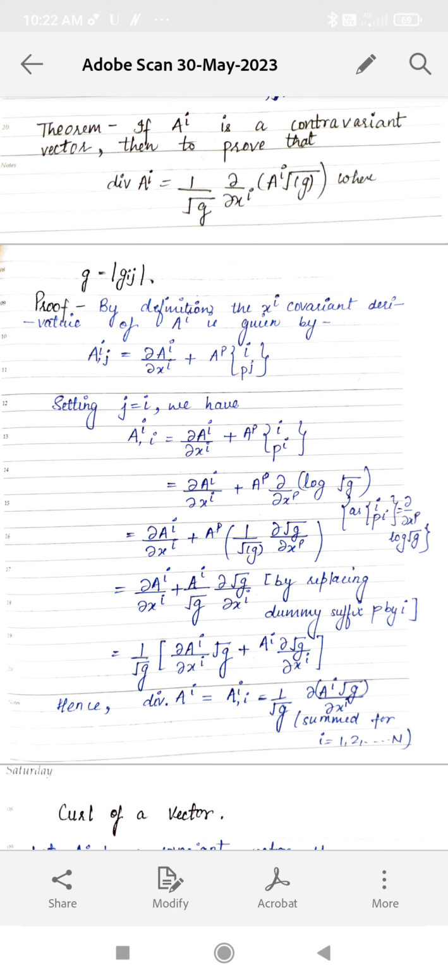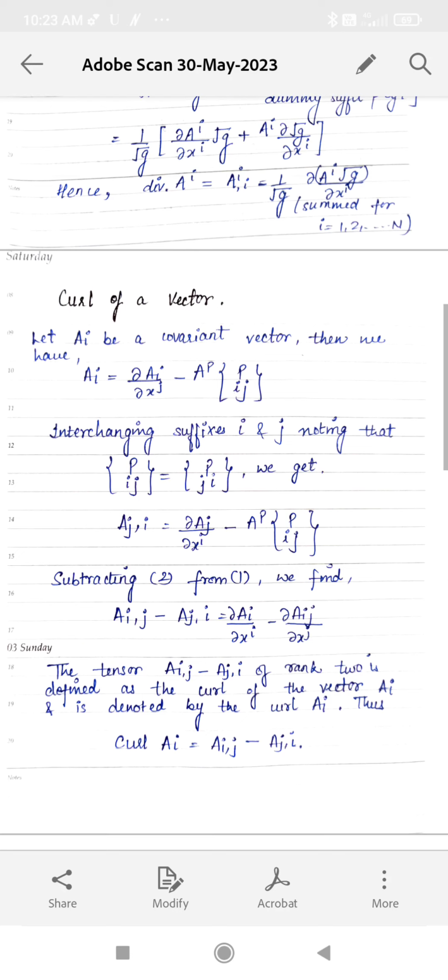Now it is equal to del of Ai upon del of xi plus Ap 1 upon root g del root g upon del of xp. Now by replacing dummy suffix p by i, we get del Ai by del of xi plus Ai 1 upon root g del root g upon del of xi, which is equal to 1 upon root g del of Ai root g upon del of xi. Hence divergence of Ai is equals to Ai,i, which is equal to 1 upon root g del of Ai root g upon del of xi summed for i equals to 1 to n.